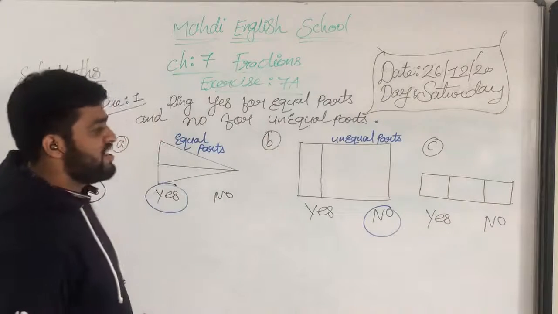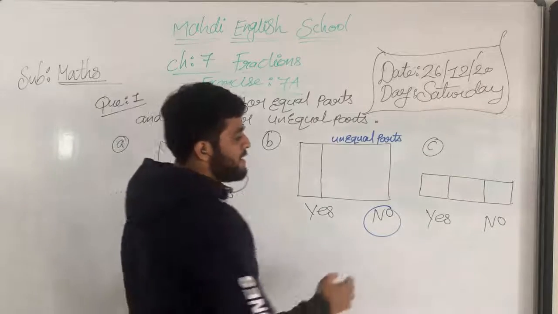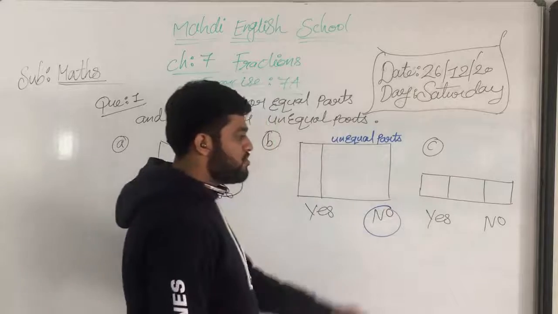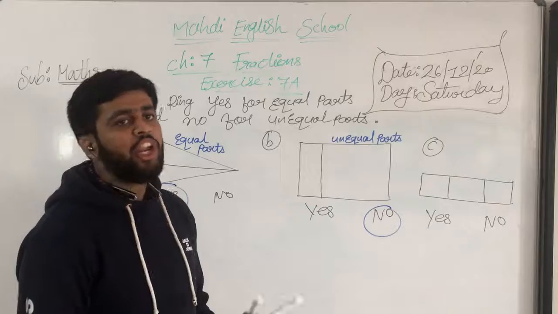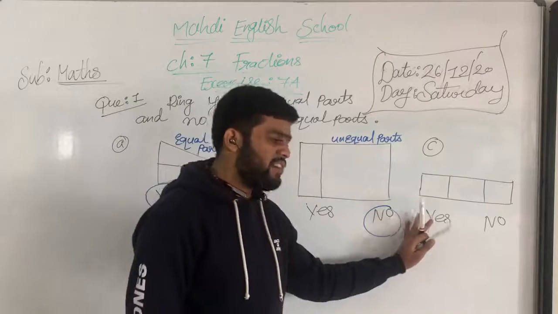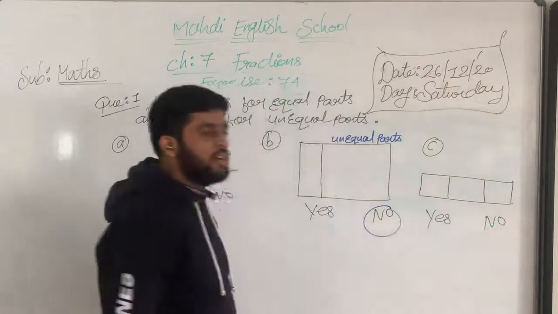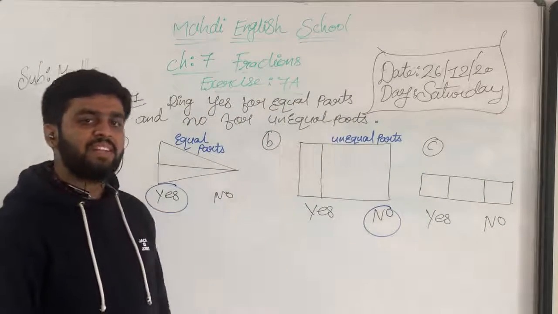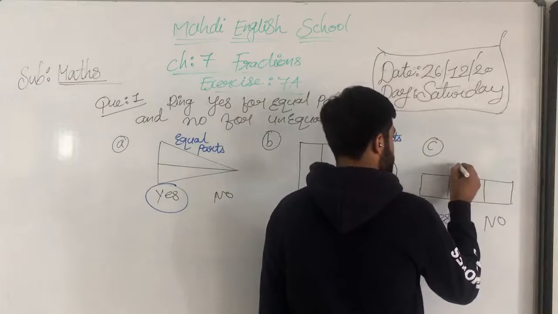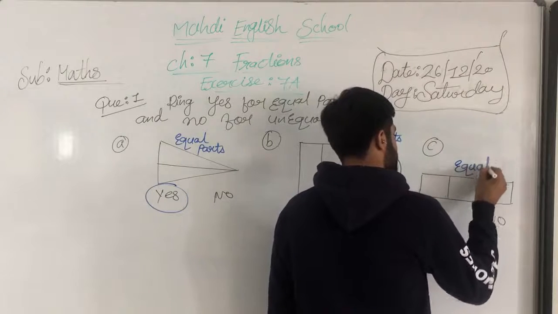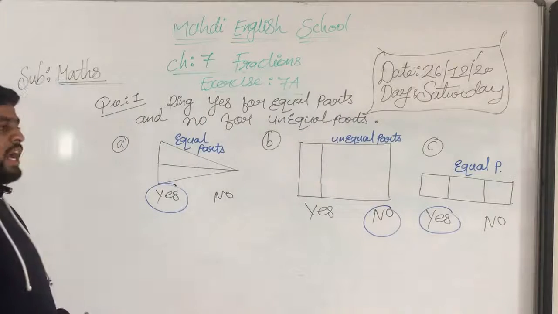Okay, my dear students, let's check here. Here is a rectangular shape, and in the rectangular shape, how many parts are there? 1, 2, and 3. Are the 3 parts equal or not? If equal, we mention yes, and if not equal, we mention no. Understood, my dear students? We have to do it like that. So here we write that these are equal parts.